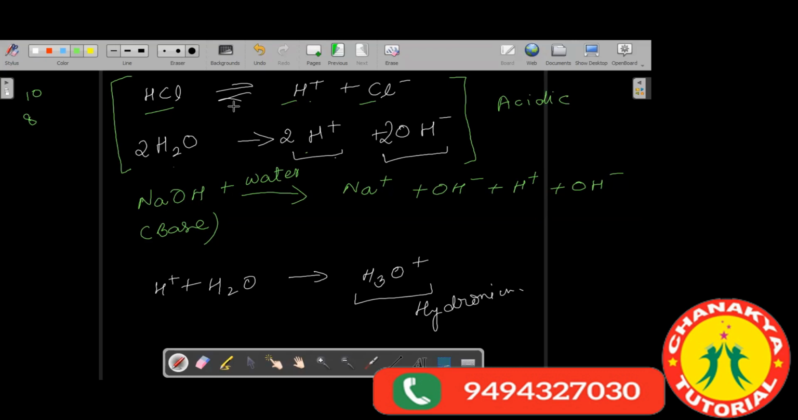Hydrochloric acid, sodium hydroxide, common salt, all these substances are polar molecules. Polar molecules means they have polarity, positive and negative, in them. There are certain substances which do not have polarity, like methane gas, CH4, and carbon dioxide. Carbon dioxide is also non-polar, so it is soluble to a very small extent in water. It is dissolved only under high pressure. It has very low solubility in water.